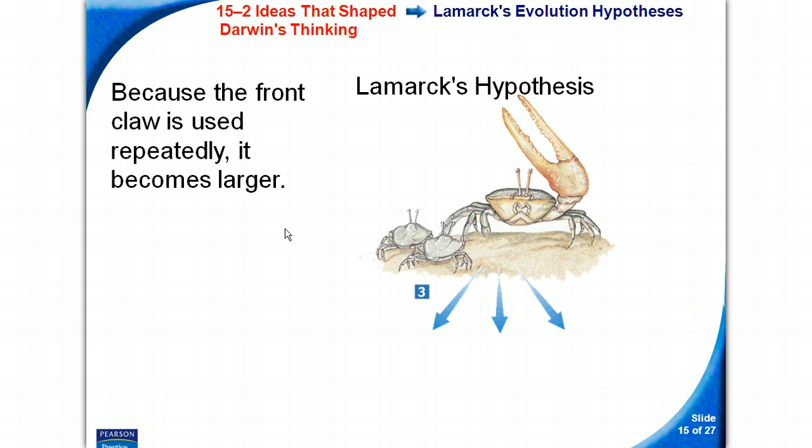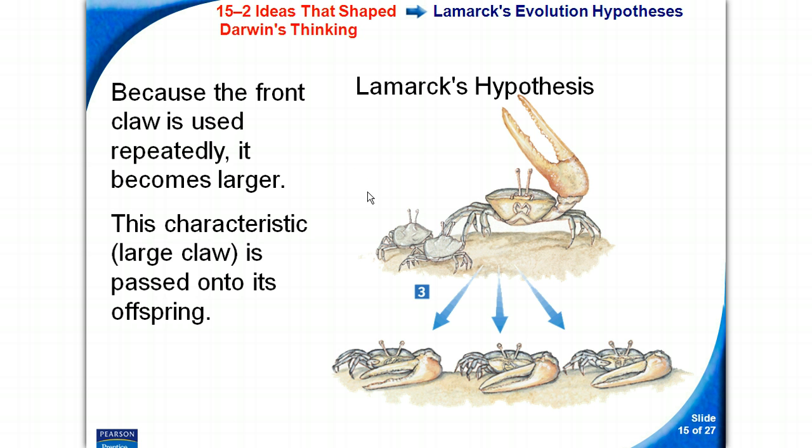Because the front claw is used repeatedly, it becomes larger. Now he's got a super claw. Okay, and his claw grows, and then when he mates, he gets a bigger claw. This characteristic large claw is passed on to its offspring.